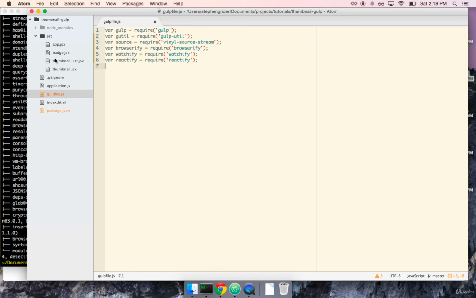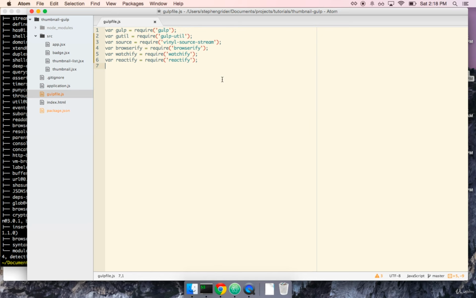Watchify is going to watch for changes inside of our source file, and whenever we change any file in here, it's going to rerun the build process. So it's a real fantastic little tool. And then finally, Reactify is going to be working in conjunction with Browserify to handle converting all of our JSX files into JS.